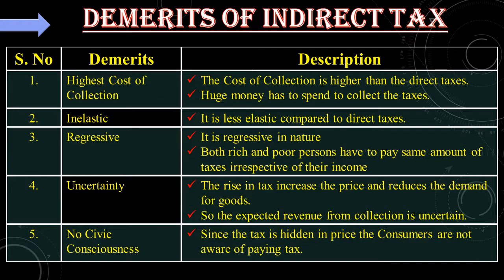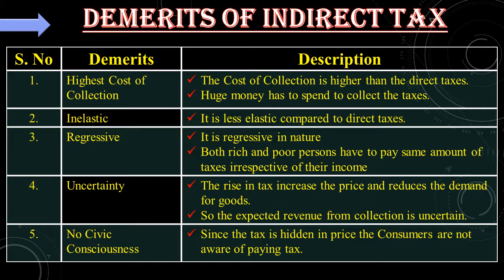Yes, we have seen the merits of indirect tax. Now let us see the demerits of indirect tax. See the demerits. Highest cost of collection, inelastic in nature, regressive, uncertainty, and no civic consciousness.